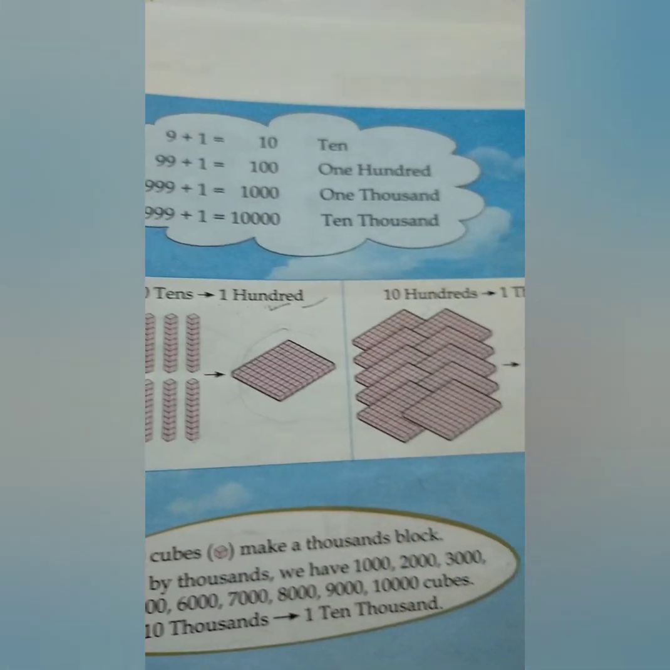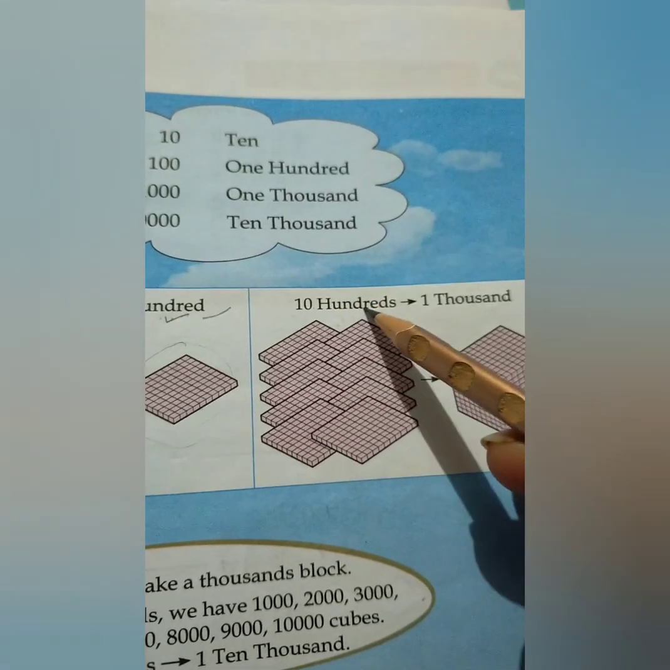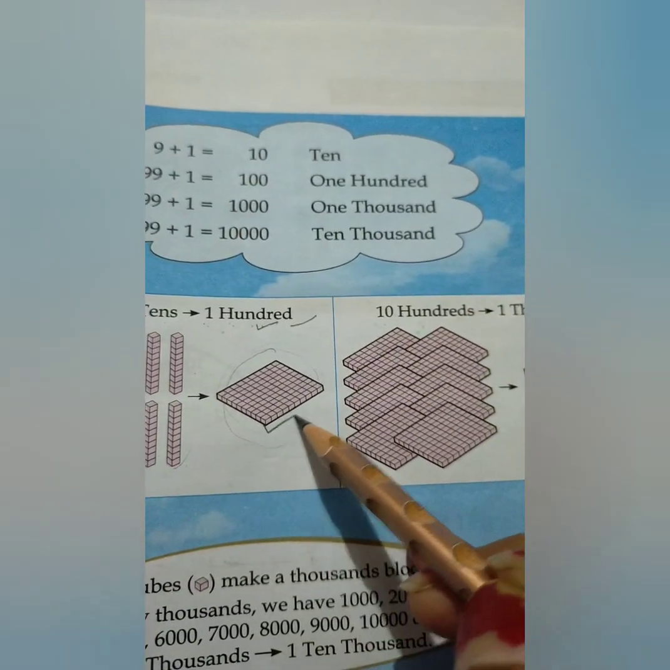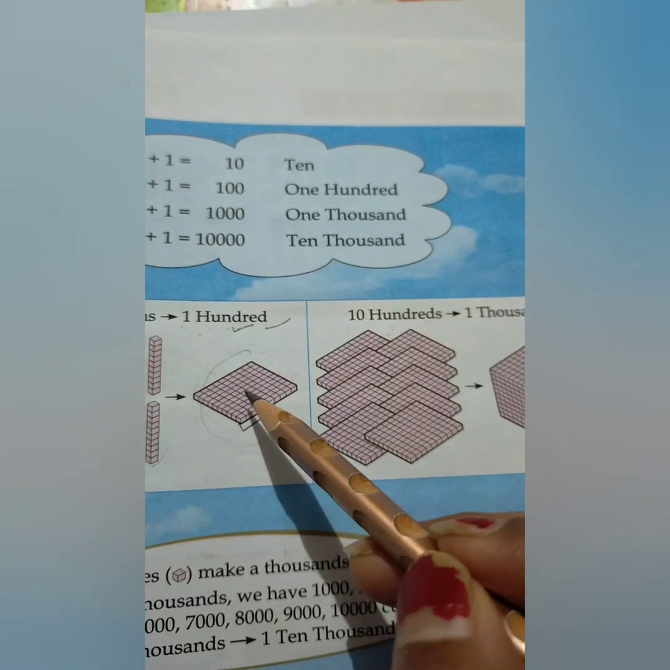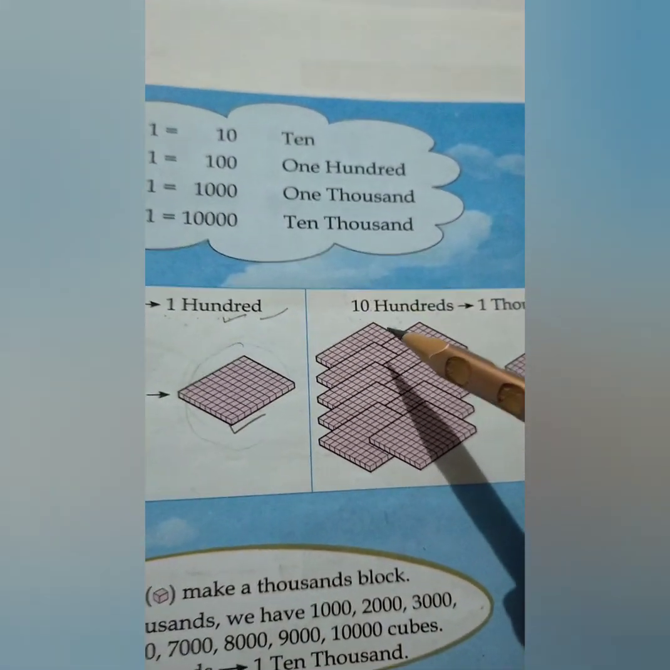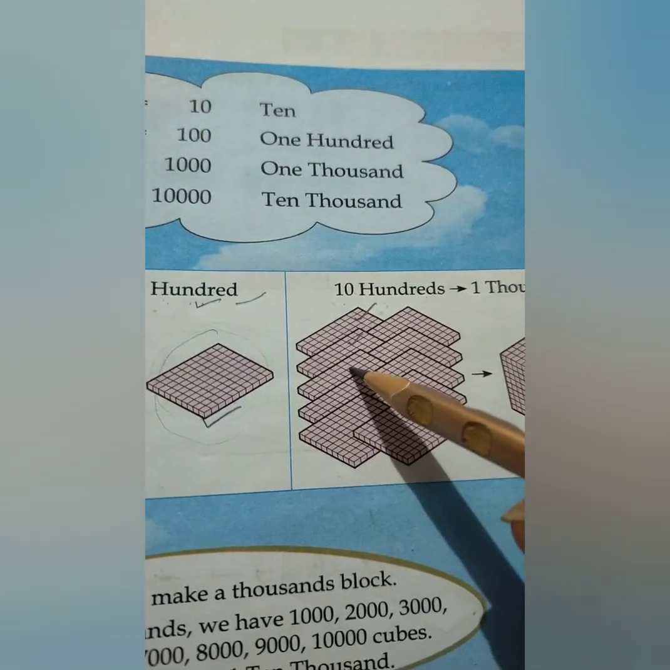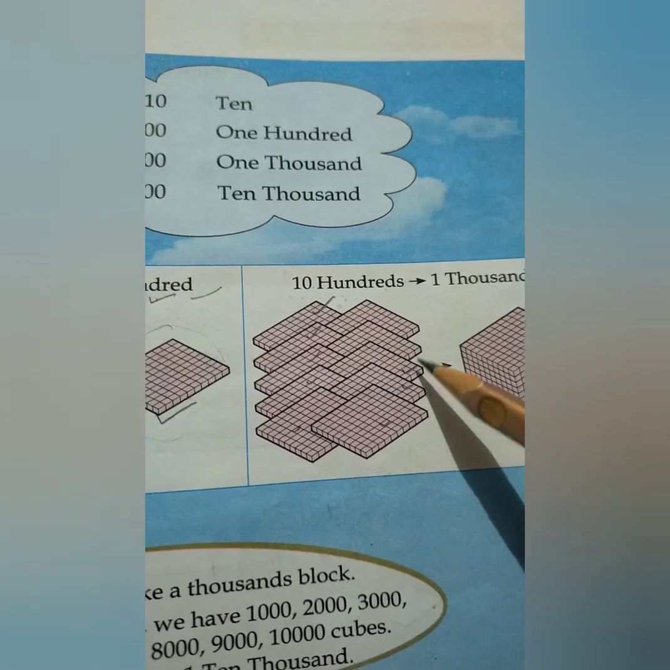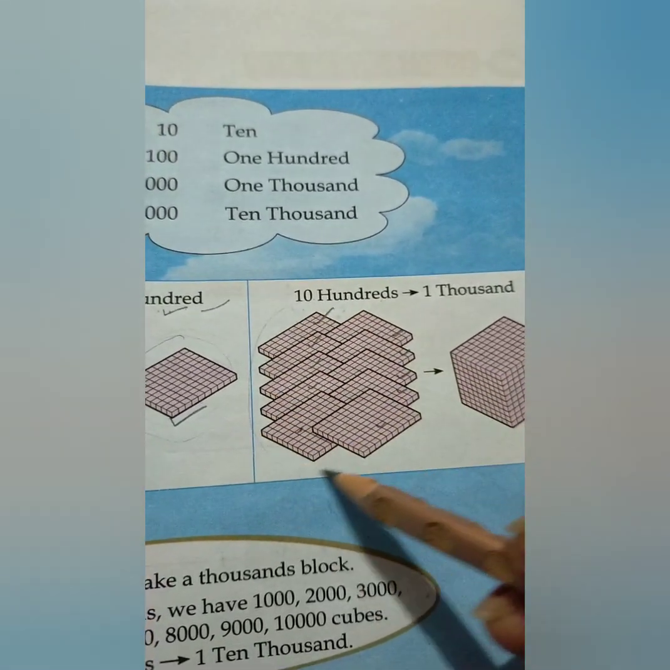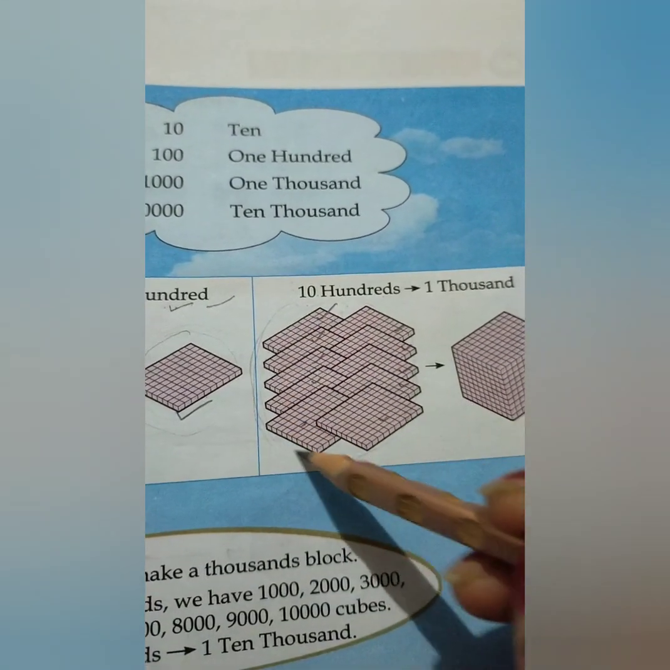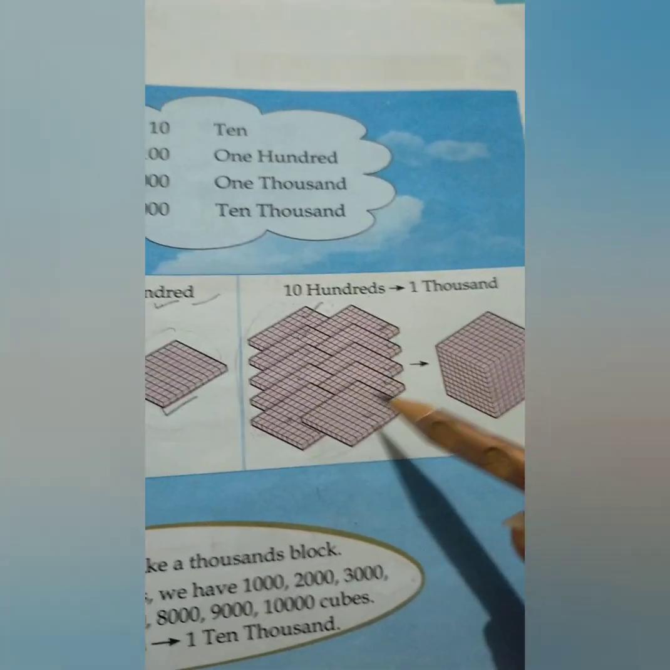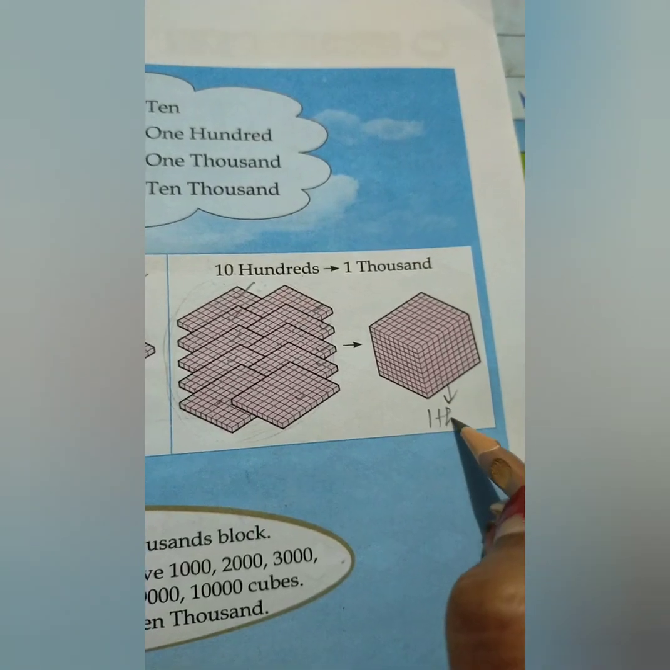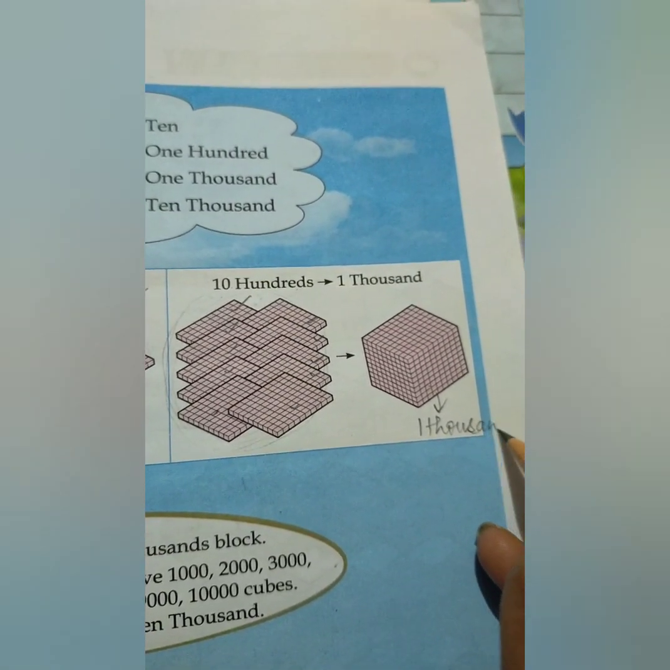Yes, and like this, when 10 hundreds will be there, now this is 100. So in the same way, if we have 10 blocks, as you can see 1 2 3 4 5 6 7 8 9 10, these are 10 blocks of 100, then when we combine these it will become 1000.